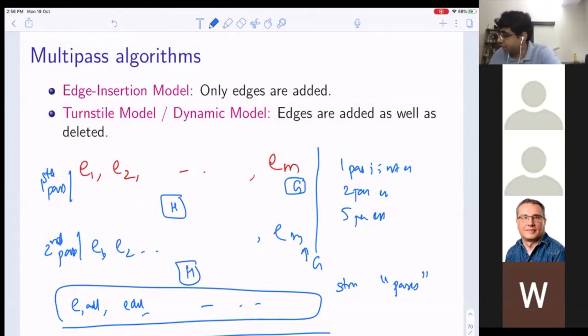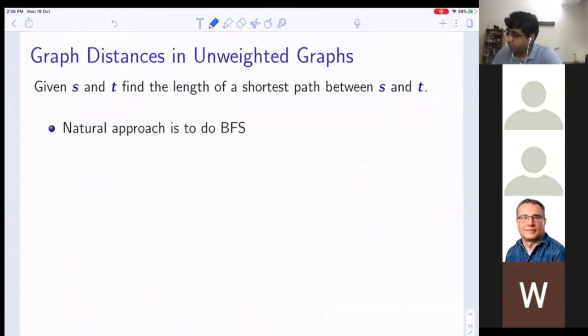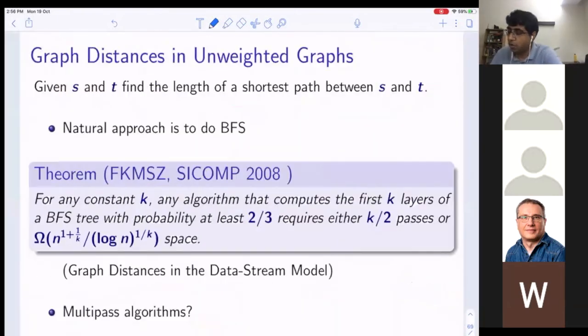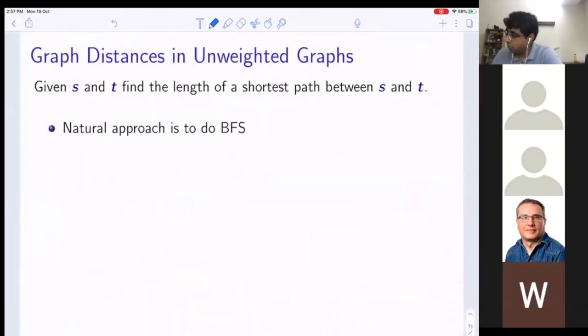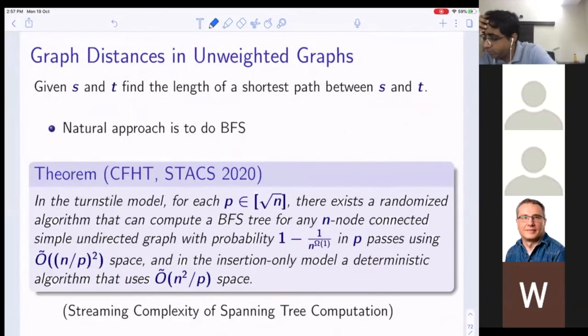If that is clear, let's move on. What we saw here is a lower bound, and what is known is a paper from STACS 2020, which says that in the turnstile model, for each p in 1 to root n, there exists a randomized algorithm that can compute a BFS tree for any n-node connected simple undirected graph with high probability in p passes using O tilde of n p squared space.